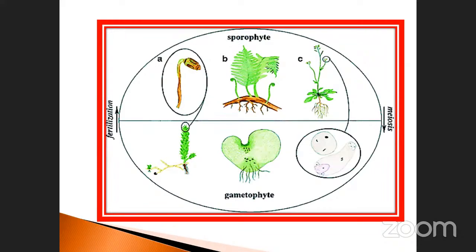So this is the alternation: sporophyte, gametophyte, again sporophyte. What are the processes? Meiosis and fertilization. You have to note it down. When the sporophyte develops into the gametophyte, the process is called meiosis. That is very, very important. Okay, go to the next one.